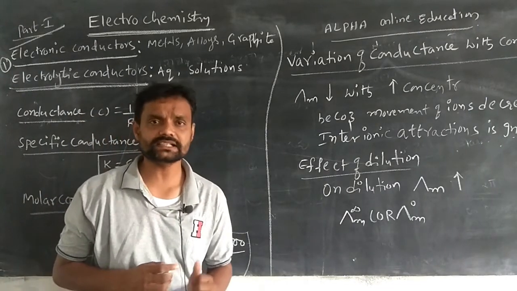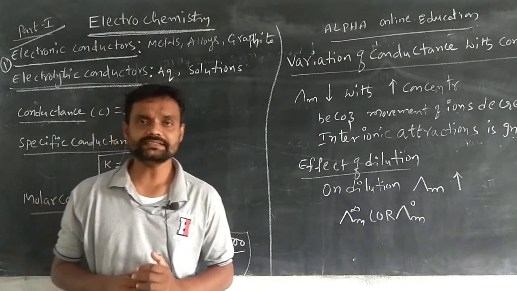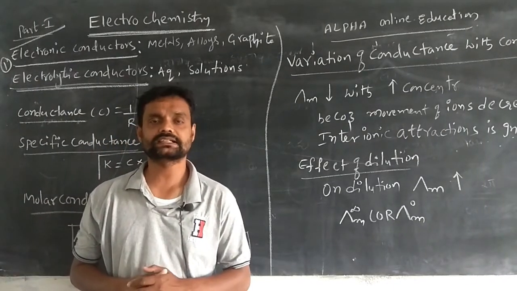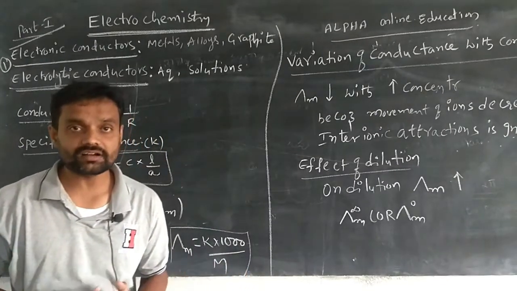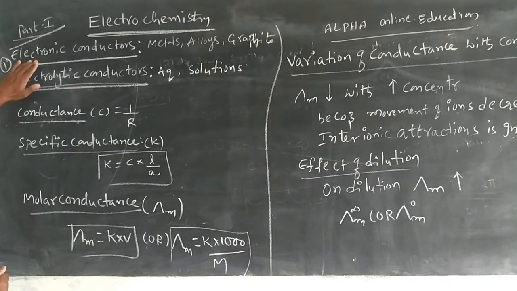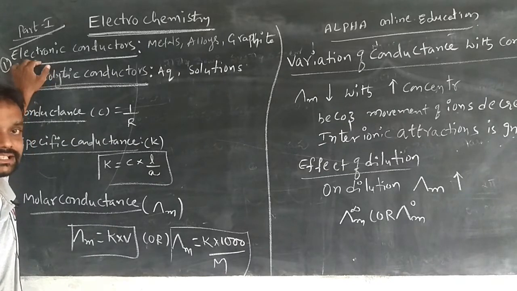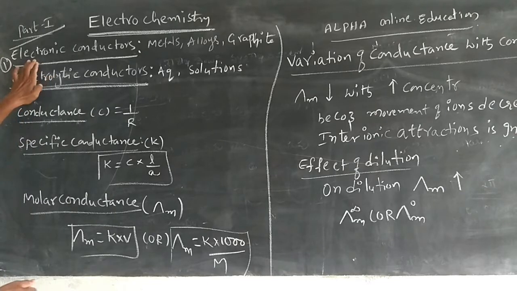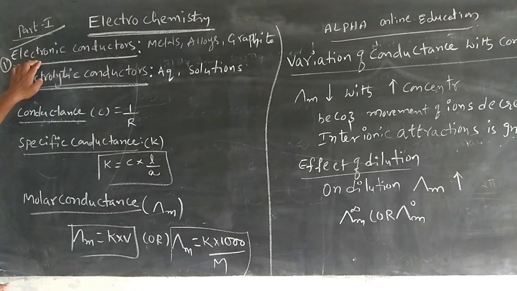Electronic conductors are those where the conductivity is produced by the flow of electrons. Here the current is produced by the flow of electrons.